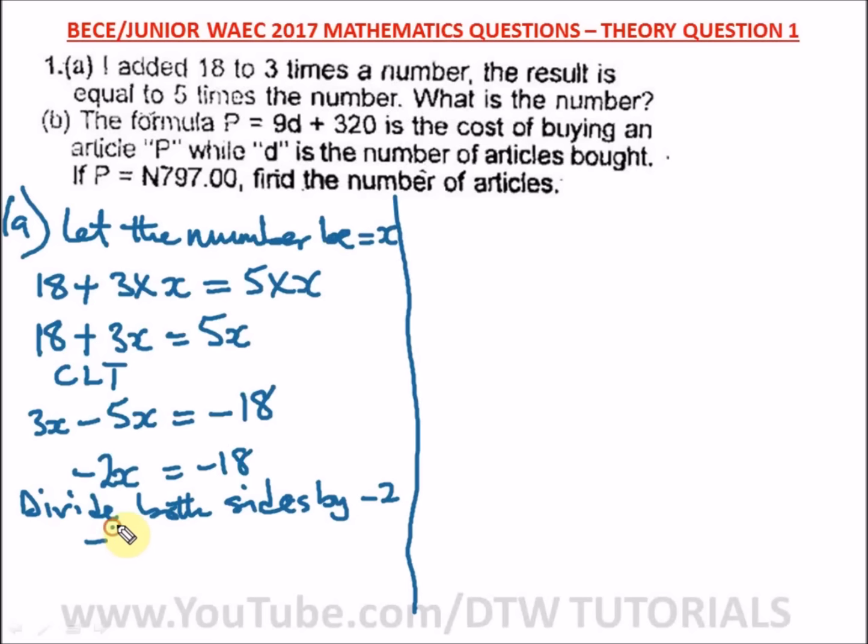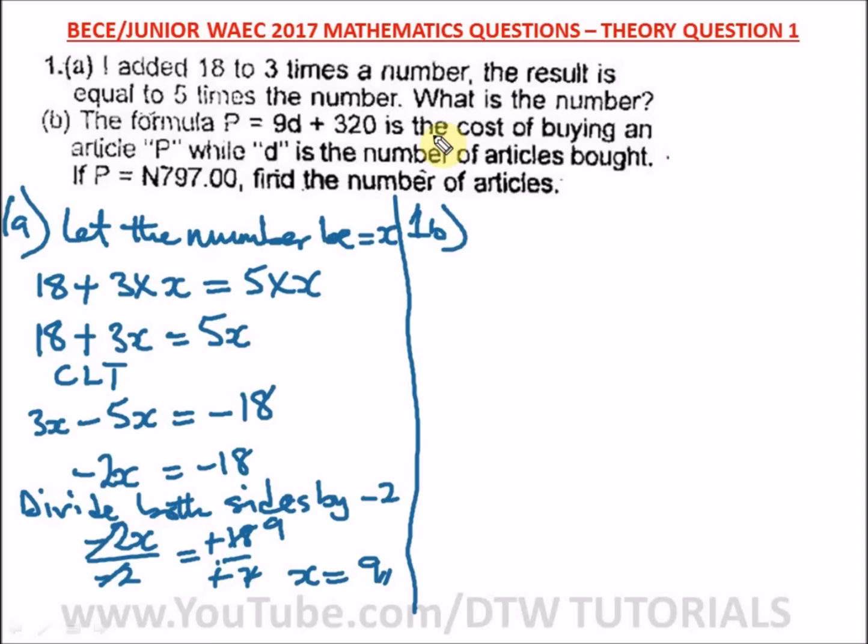Okay, so we have minus 2x divided by minus 2 equal to minus 18 divided by minus 2. So minus 2 will cancel out minus 2. This minus will cancel out this minus. And 2 in 18 is 9. So we're left with x is equal to 9. So our unknown value is 9. All right? Okay, so this is our answer. Okay, so let's go to 1b.